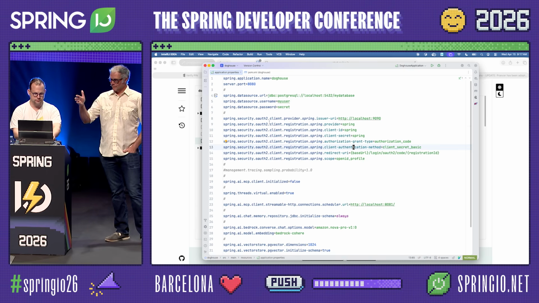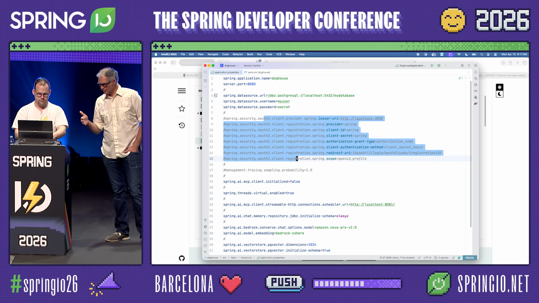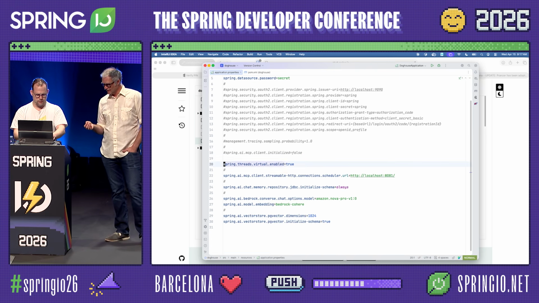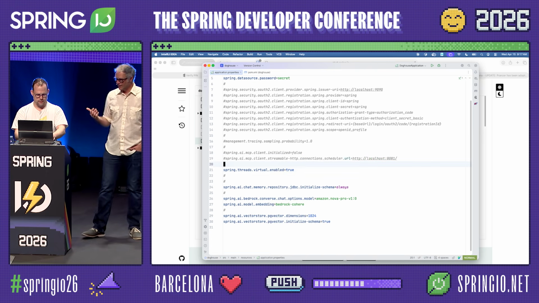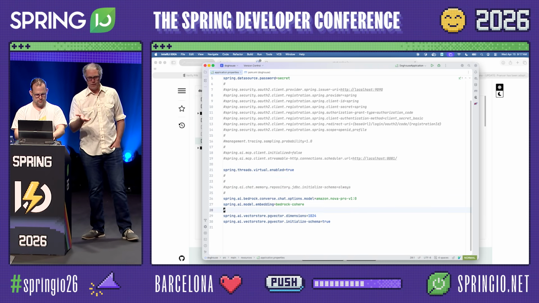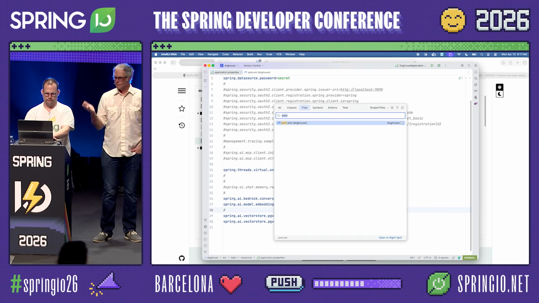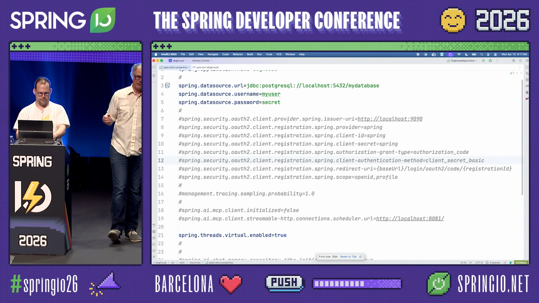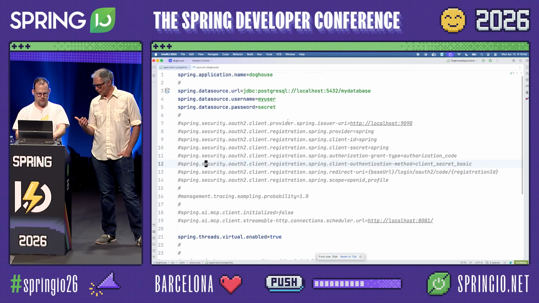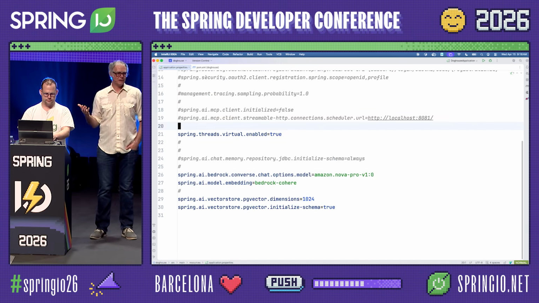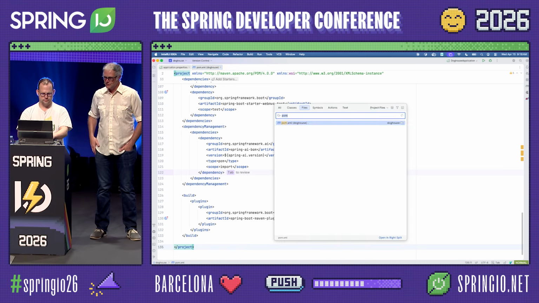So database setup, security setup, we'll get to MCP setup. Do you want to do that initialize true for now, or because that's for security? We'll come back. Virtual threads, why not? Then let's see, we've got our properties for which models we're going to use. There's the chat model, which is going to be the Nova Pro, and then there's the embedding model, which is going to be Cohere. Great, and then we have to set up these properties for our embeddings with PG Vector.